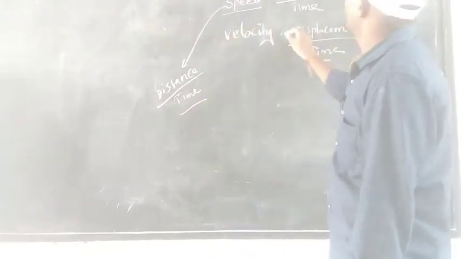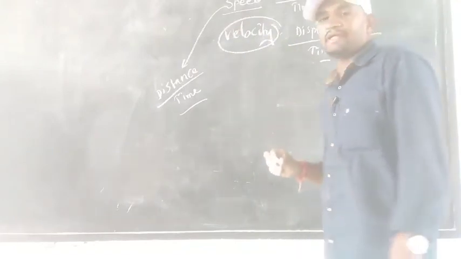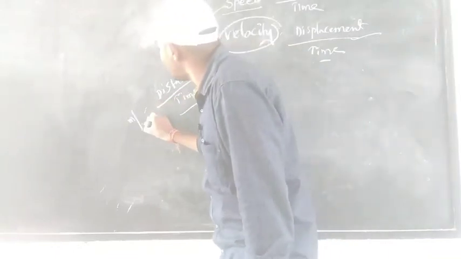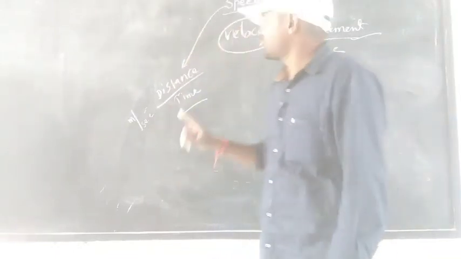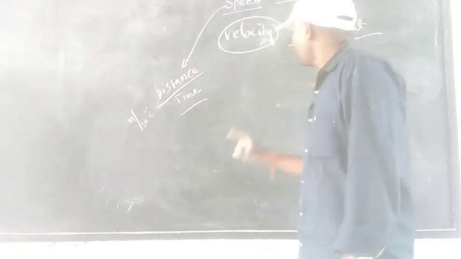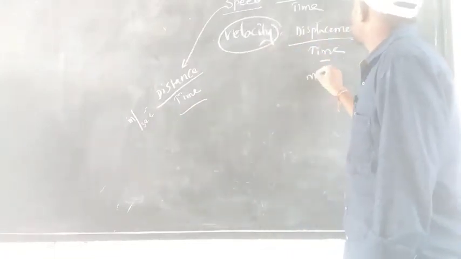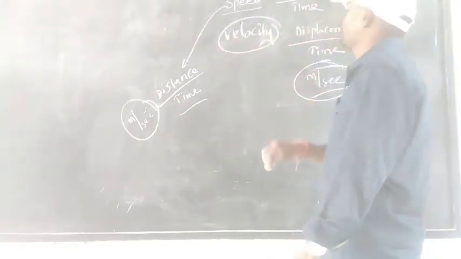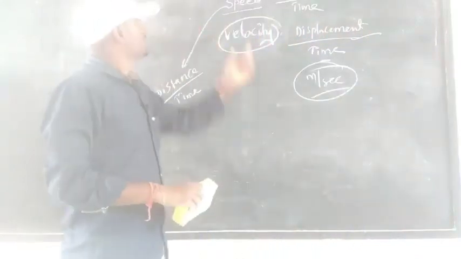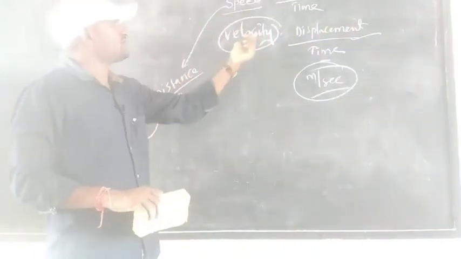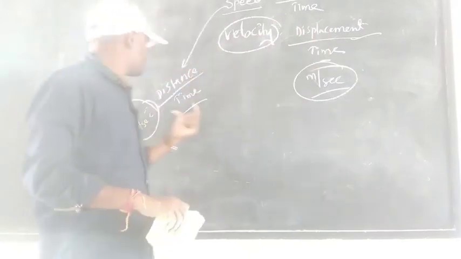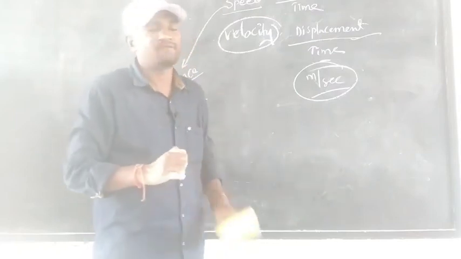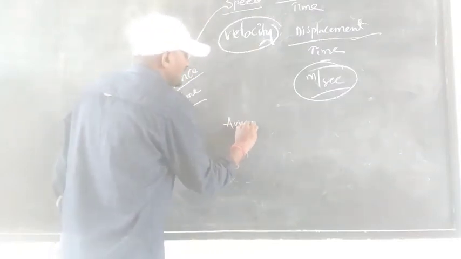Velocity means displacement by time, and the unit is meter per second. Speed means distance by time, and its unit is also meter per second. Velocity is displacement by time, and its unit is meter per second too. Both units are the same. Next, average speed.